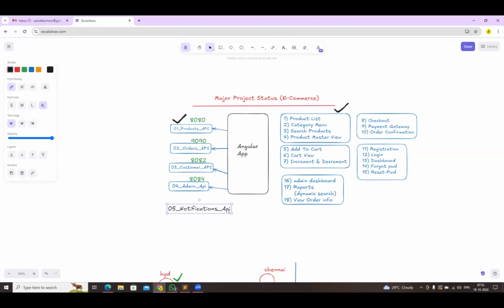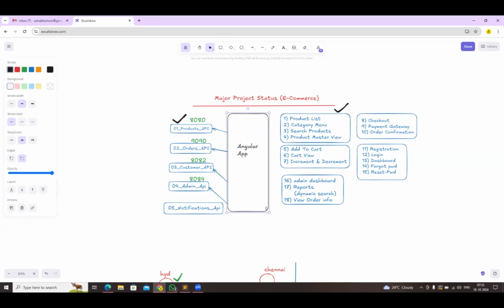The notifications API is the last API that we have implemented now. The notifications API is used to send notifications to the customers regarding their orders, their order delivery, and payment reminders. Okay, so this is our project.